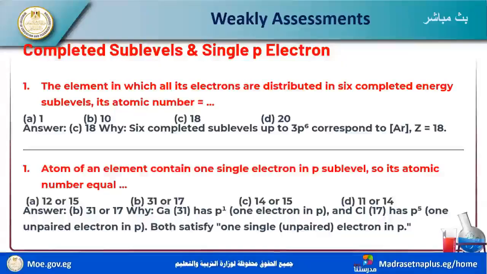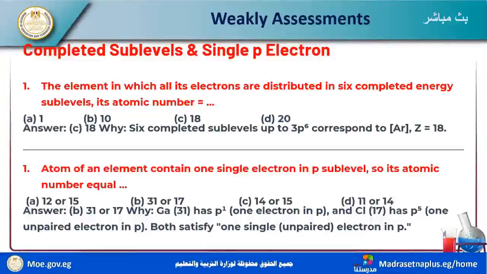Why 6 completed sublevels up to 3p6? Because the element has all its electrons distributed in 6 completed energy sublevels, which gives its atomic number. This is the atom.